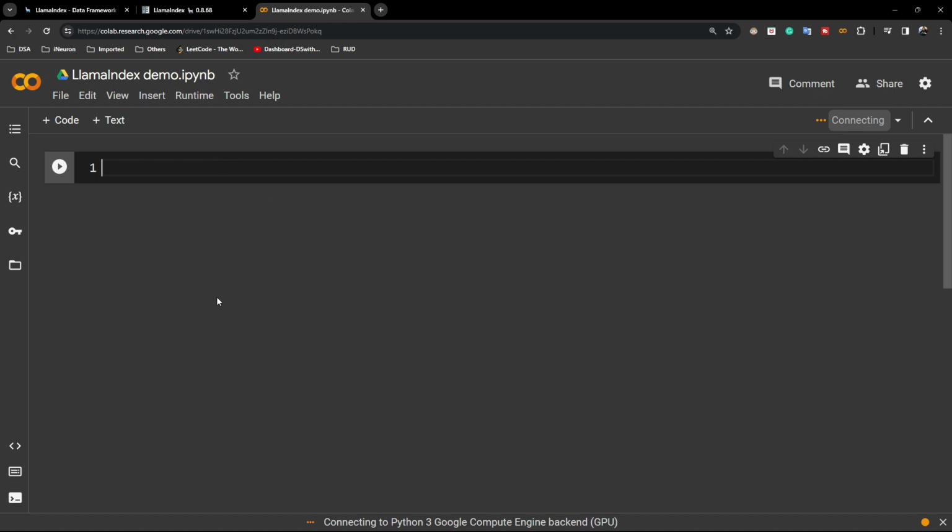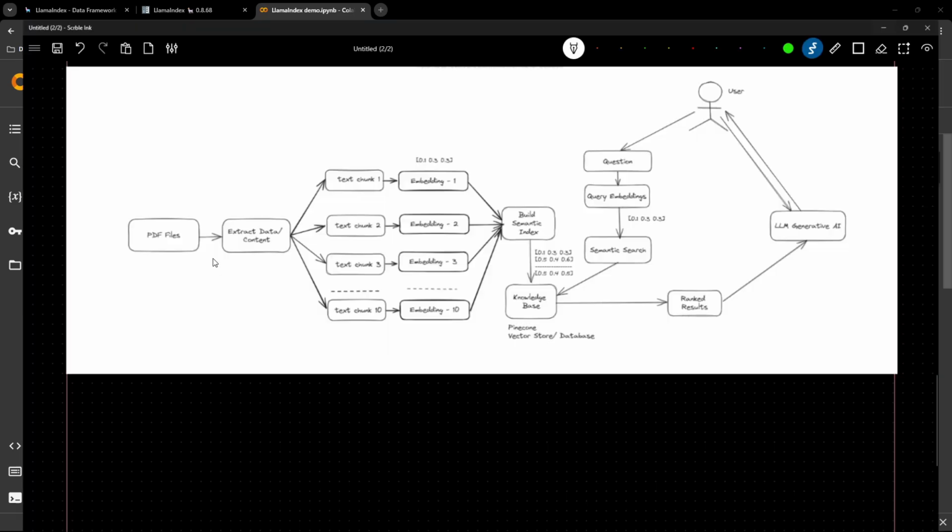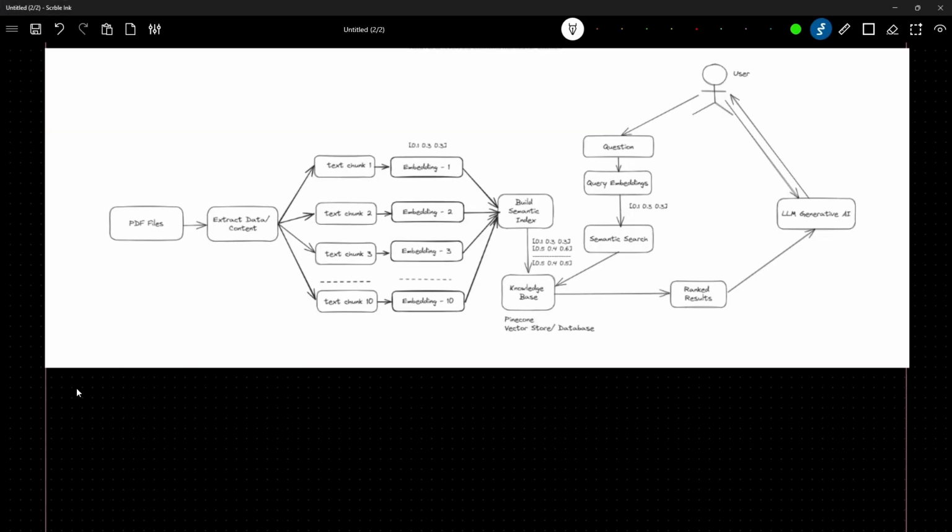So in between, I'll give you the project architecture, like what exactly I'm going to do with the help of this LlamaIndex. For this I'll open my Blackboard, and here I already kept this project architecture, as you can see. So basically here we'll be building one project. Here we'll have lots of documents, and we'll be chatting with the documents. So chat with multiple documents, this is the project name.